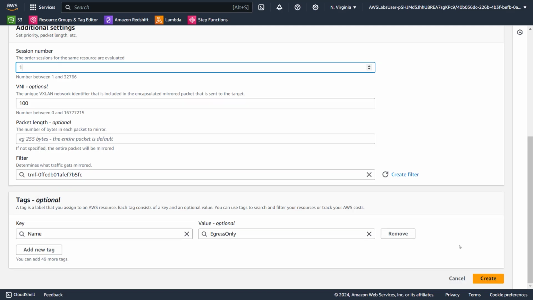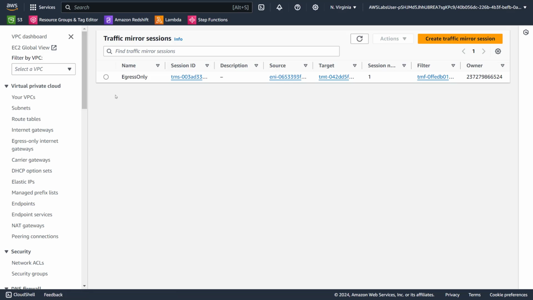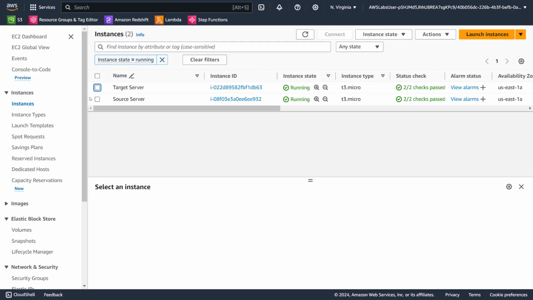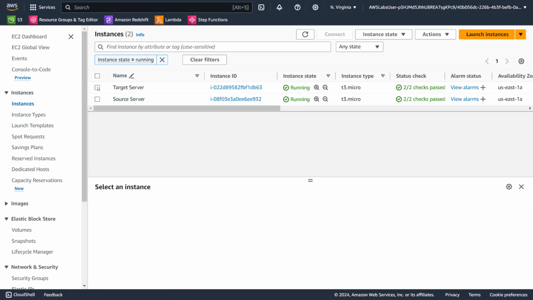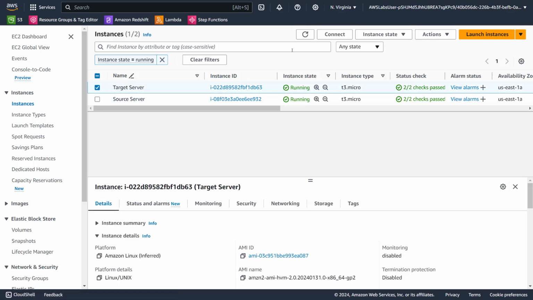Okay, let's create. So setting up is not a big thing. It's pretty straightforward, and I think it is already running. Let's go ahead and go to the target server and connect.